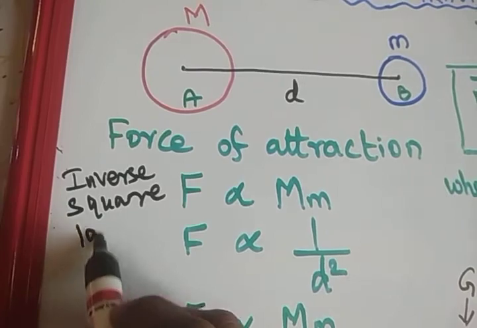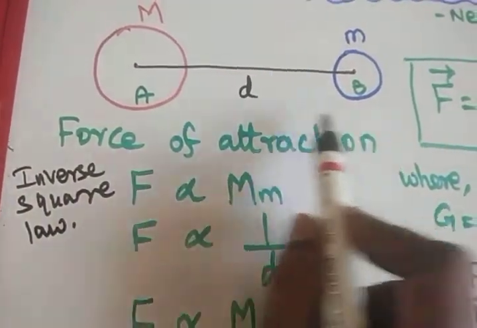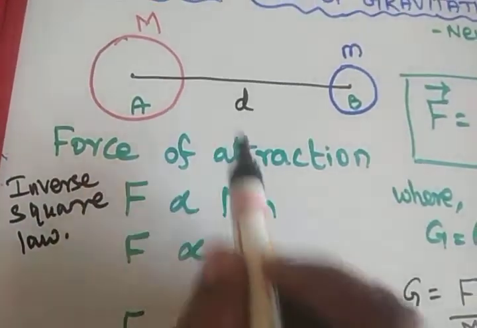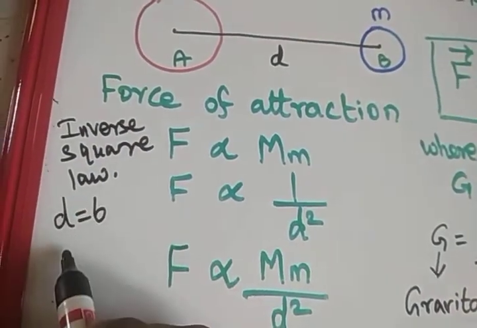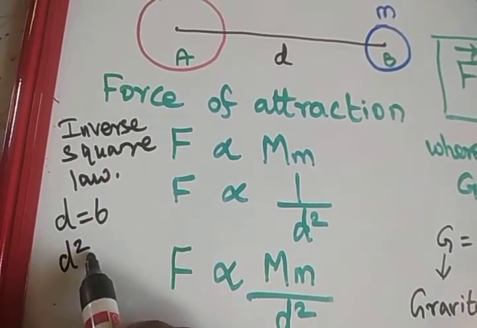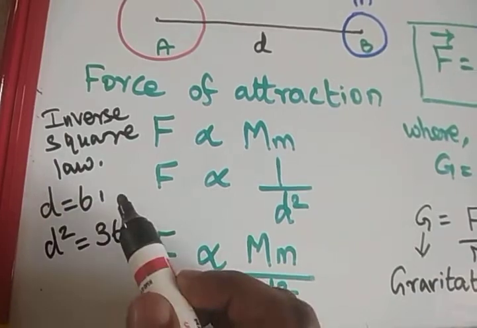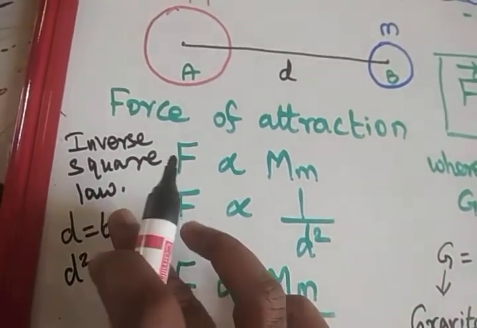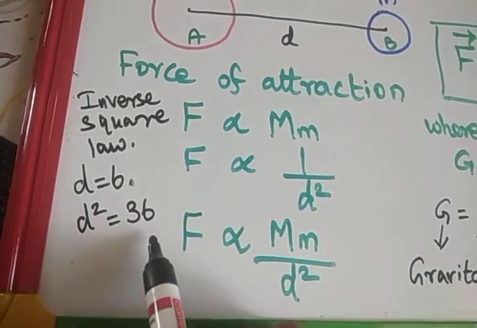One small example. If the distance between these two is 6, we take d is equal to 6, so what is d squared? D squared will become 36. If the distance is 6 meter or 6 kilometer, whatever it is, d squared is 36.